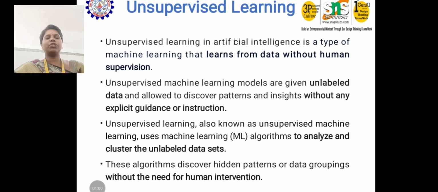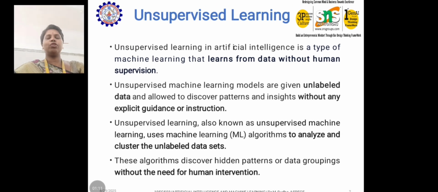Unsupervised machine learning models are given unlabeled data. This is also very notable: unlabeled data. We already discussed supervised learning, where the input may be labeled data, but here the data we are feeding to the machine learning is unlabeled. Labeling means naming. For example, this is a vegetable, this is a fruit, and likewise we name things as per the category. In unsupervised learning we are not going to label anything.